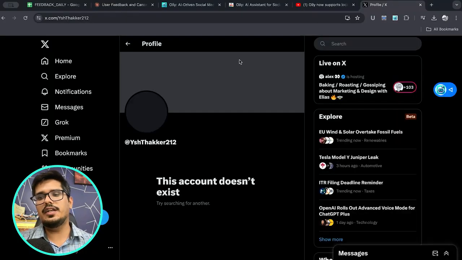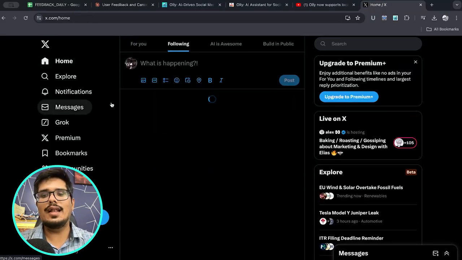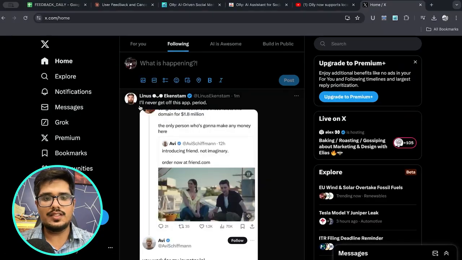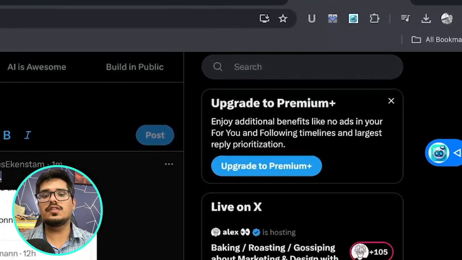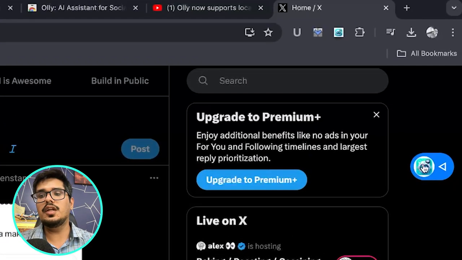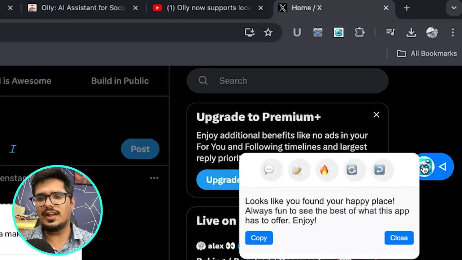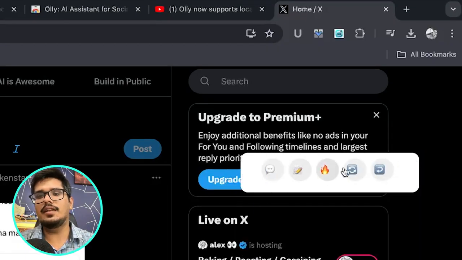So post the update itself, when you go to a social media website or platform, let's say in this scenario, Twitter, once you land on any social media platform, let's say this one, I'm going to be selecting this text. You will see a pop-up here instead of seeing a pop-up here. Now, just like you would click on the generate button here once the pop-up comes out, what you need to do is you either need to click on the Olly logo here, which will automatically generate the comment for you, just like clicking the generate button, or you can open the drawer and then select any of the other items here.